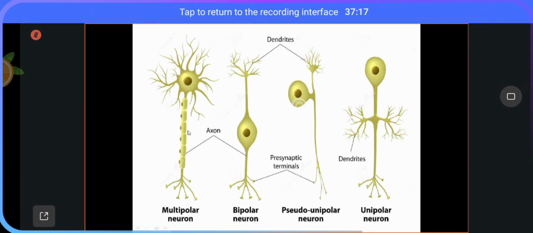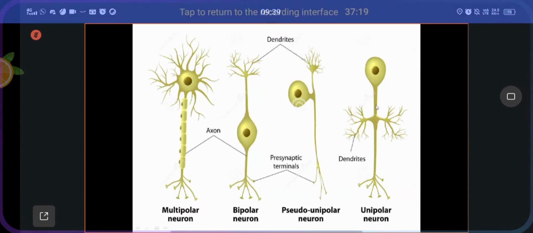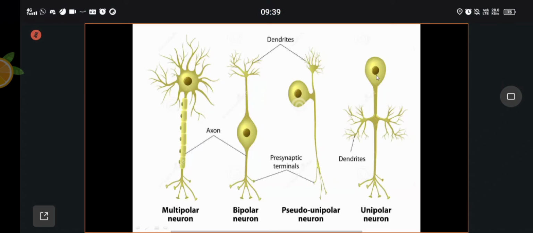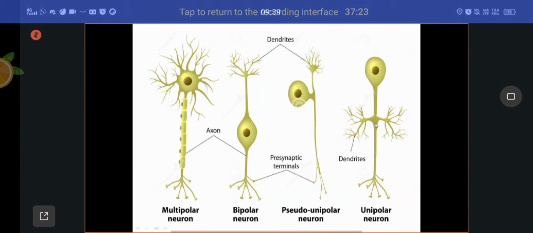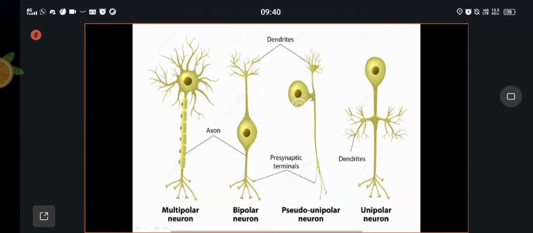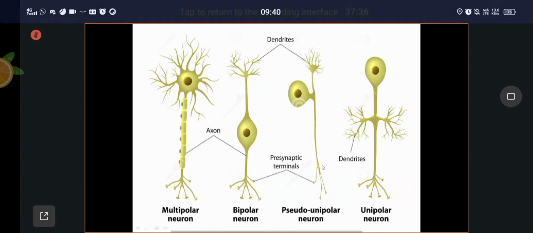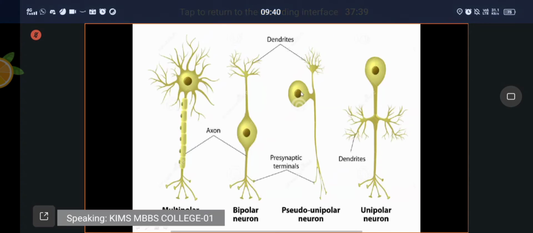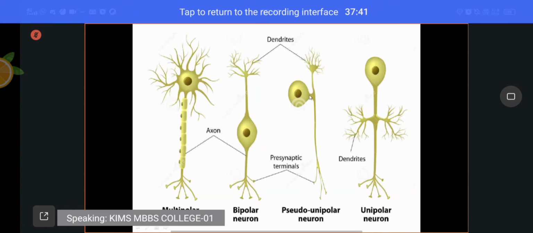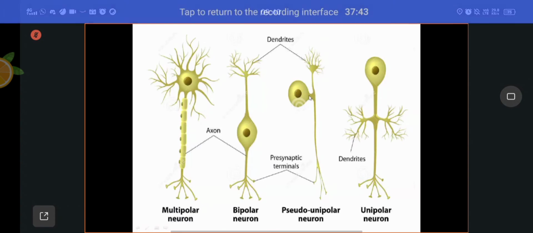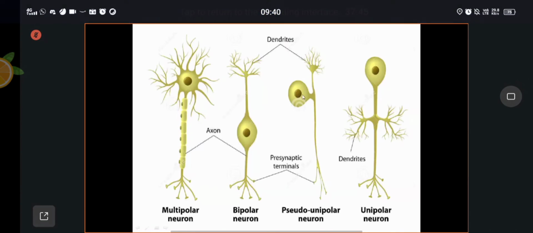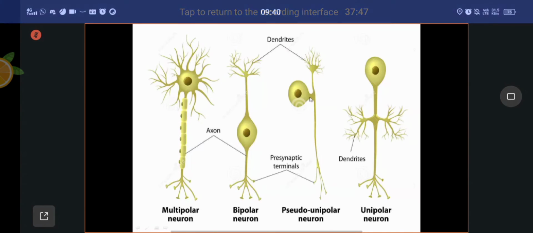In this picture, you can see the unipolar neuron, only one process, which further divides into dendrites and axon. Here also only one process, but it immediately divides into two. It is dendrite and it is axon. It also looks like unipolar, but the process divides soon after it comes from the neuron, hence it is pseudo-unipolar.